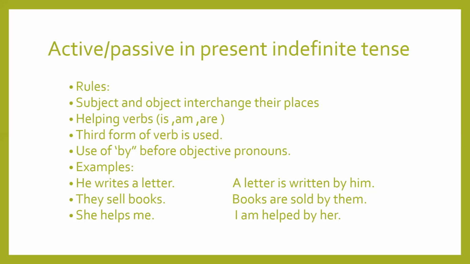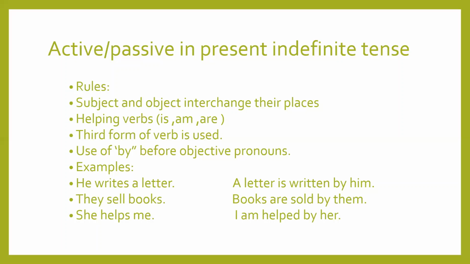He writes a letter. This is a sentence of present indefinite tense. A letter is written by him. Now letter comes at he place and he goes at the letter place. But you see that he is changed into him. Now this is the objective pronoun of he. He is subjective and him is objective.